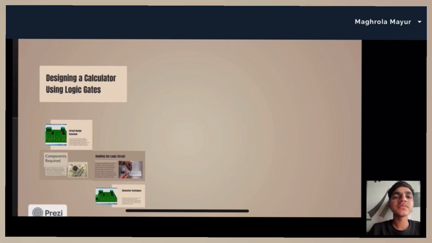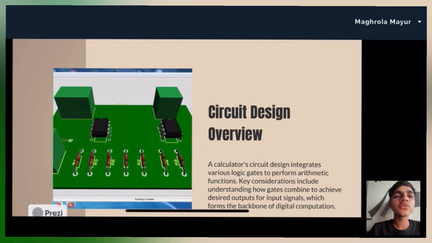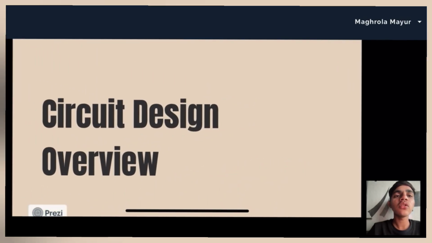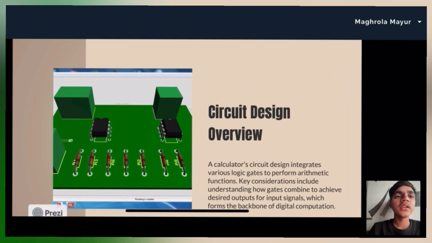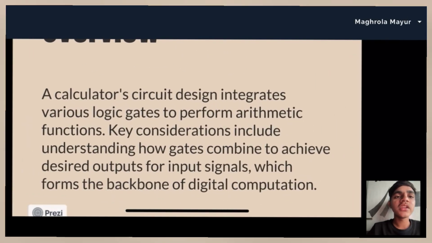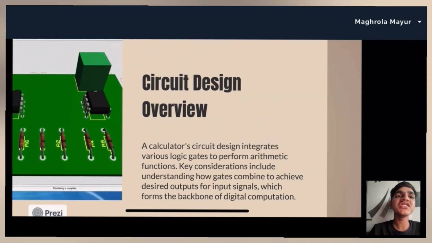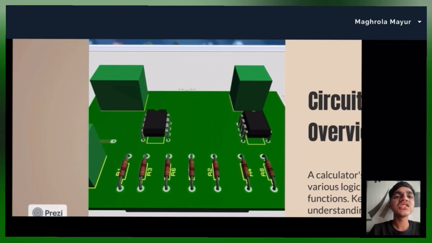Today my topic is designing a calculator using logic gates. Now understand this. Our first subtopic is circuit design overview. A calculator circuit design integrates various logic gates to perform arithmetic functions. Key considerations include understanding how gates combine to achieve the desired output for input signals, which form the backbone of digital components. Now see this diagram.